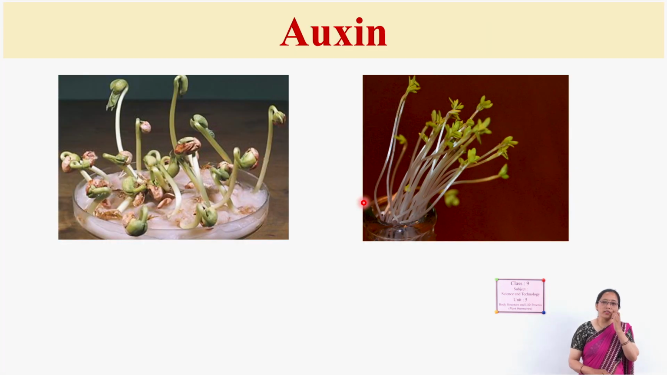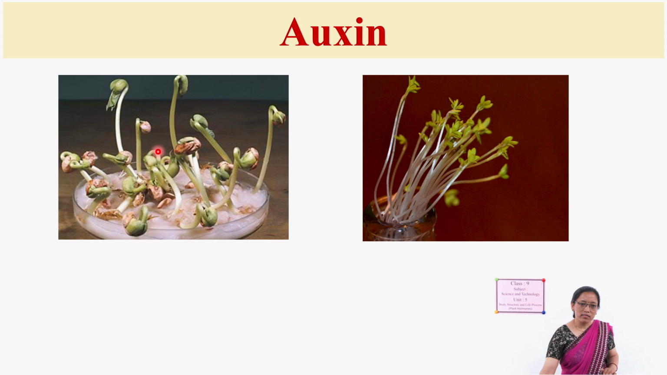Next, auxin. How does it show different functions? Just see here, it is just like a tissue culture. During this germination period, only shoots are growing here. These small shoots are growing here. With the help of auxin, this shoot system is developed.